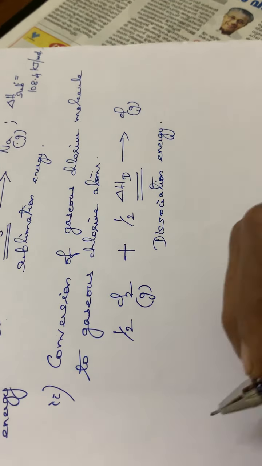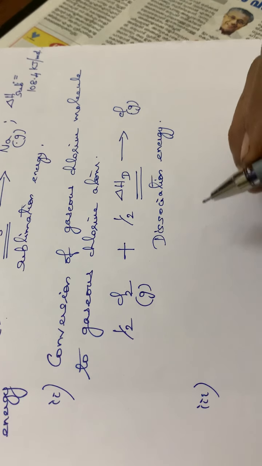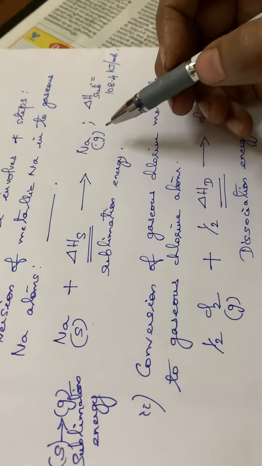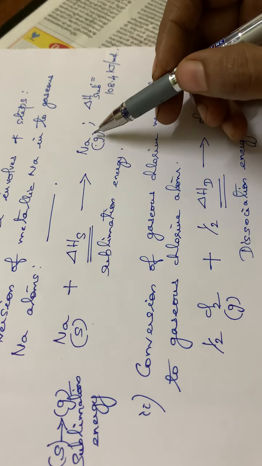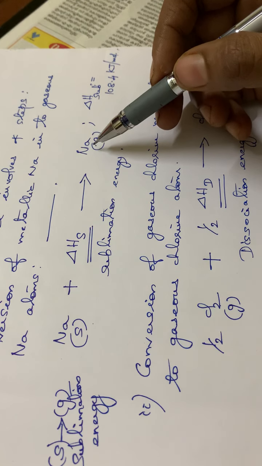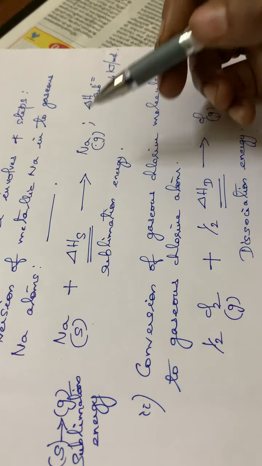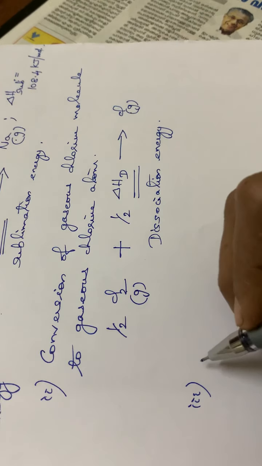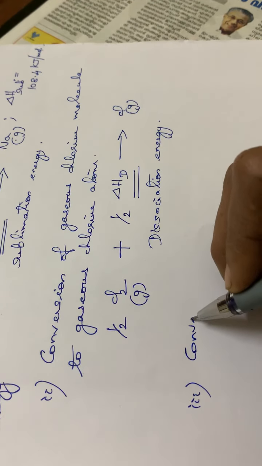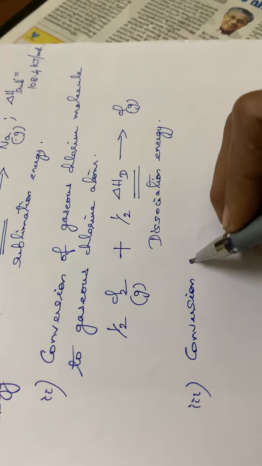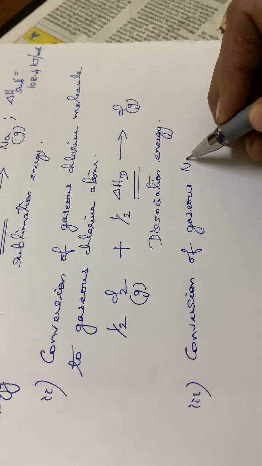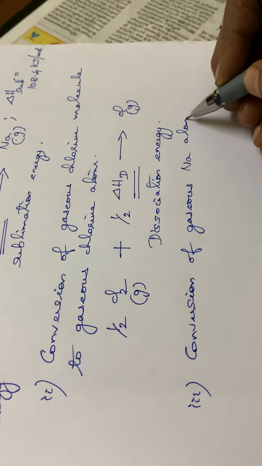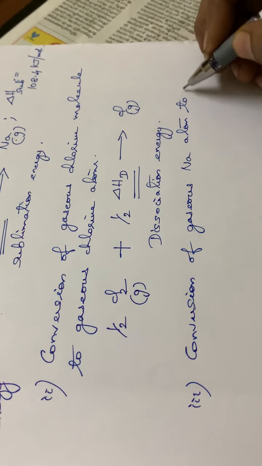Then the third one. In the first step we had seen the sodium is converted to gaseous form, isn't it? Then you have to convert this gaseous sodium atom into sodium ions. So in the third step, conversion of gaseous sodium atom to sodium ions.